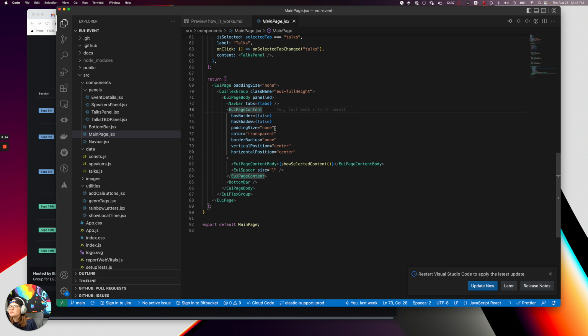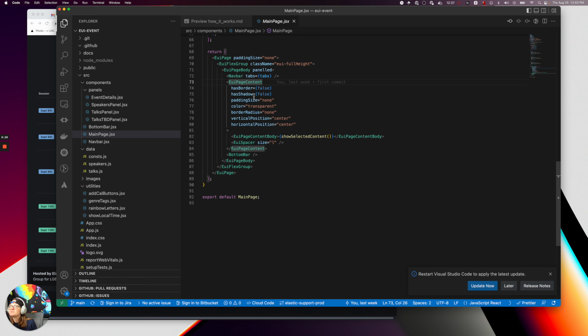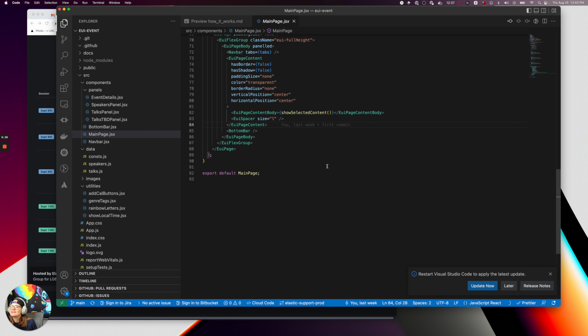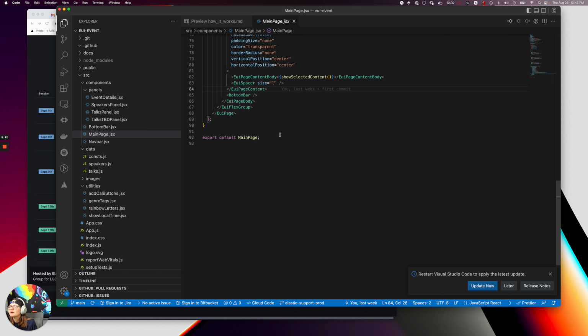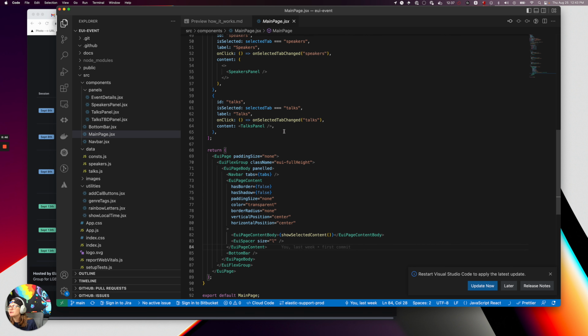And then the page content, these are mostly just different styling options on it and props that can relate to how you want it to be set up. And then inside of it, I pass it the actual content body, which again, I'm using the function to pick which one to show based on what the ID is. And then I have a spacer to give it a little bit of space at the bottom there. And so that's my main page and how it works.